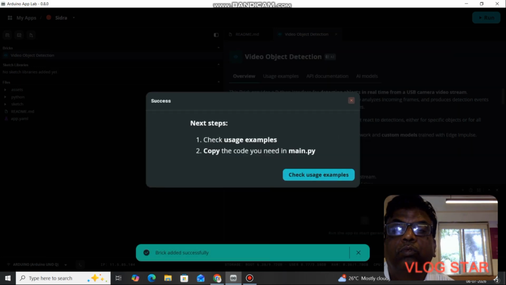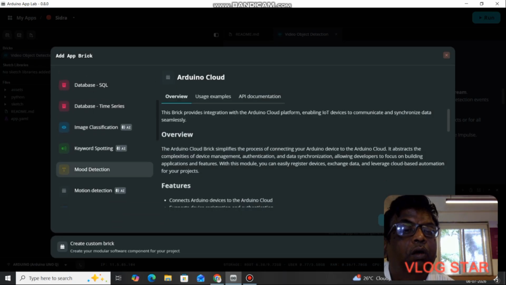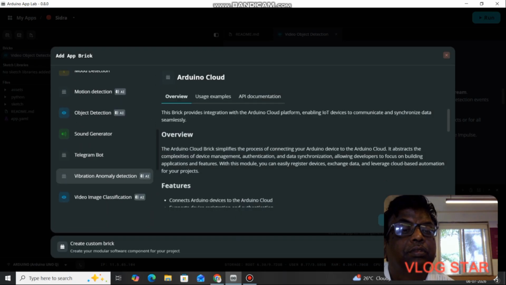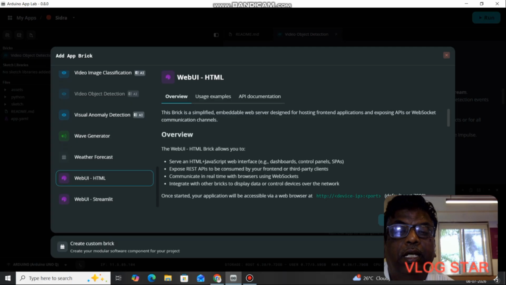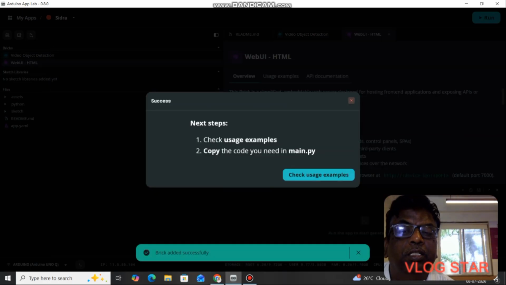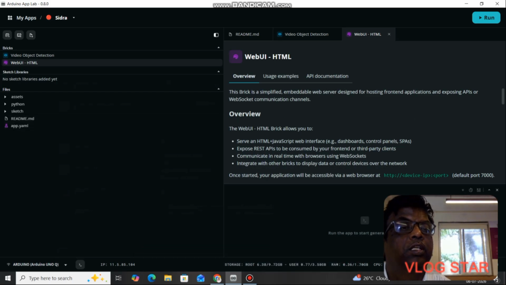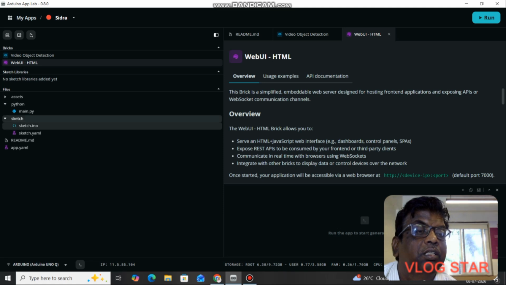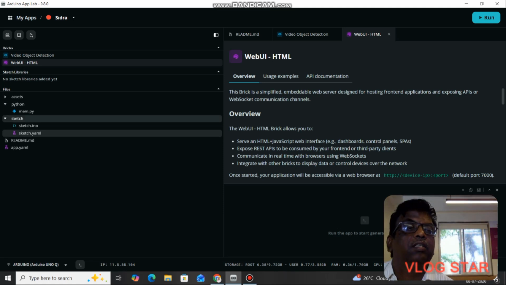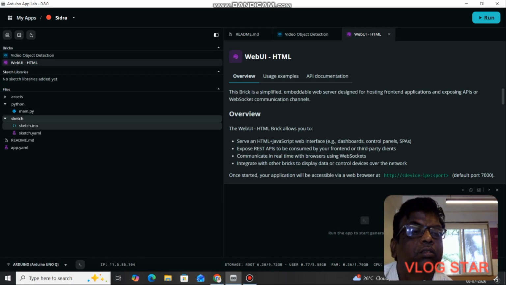Next, we are also going to add another brick, the web UI. I will explain the advantage of these two bricks at a later time. So we have done this successfully. Now if you look, there is a Python code here and also a sketch INO and sketch YAML, but these two codes we are replacing with our customized code.